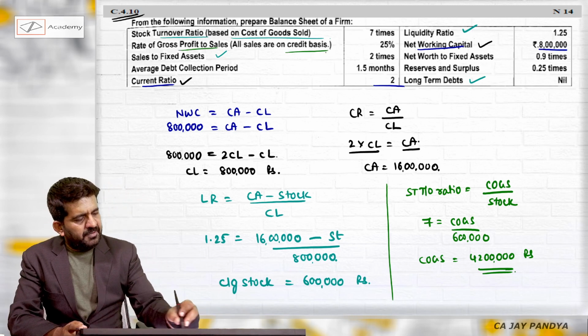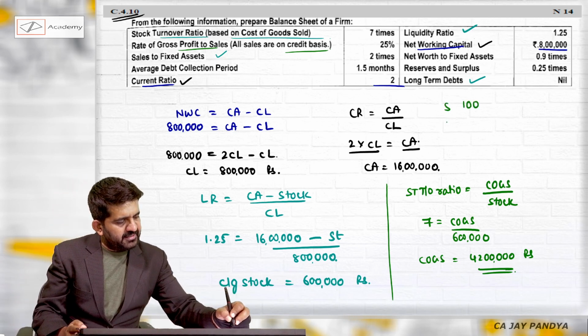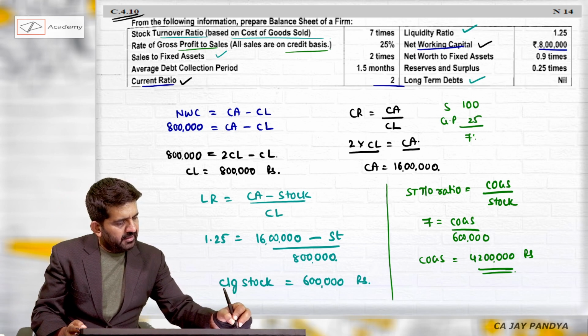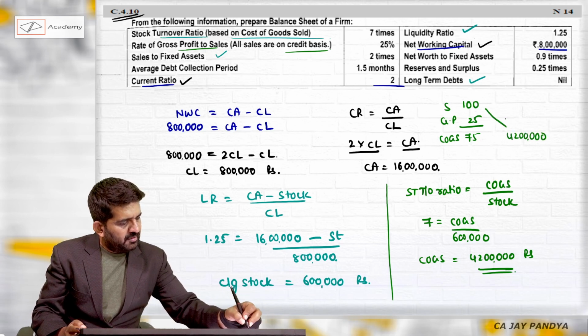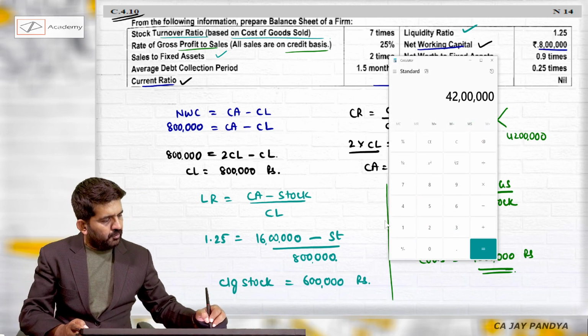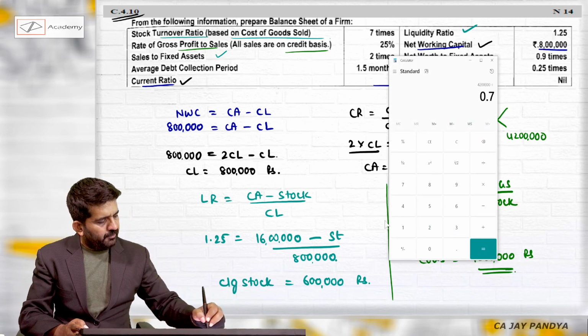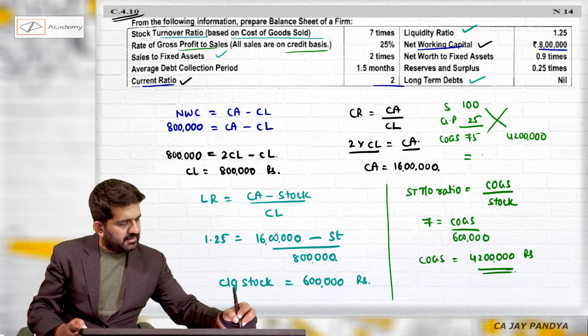Rate of GP is 25%. So if 100 is the sales, GP is 25 and 75 is COGS. Here COGS is 42 lakhs. By cross multiplication, I can find out the answer. 42 lakhs divided by 0.75, which is 56 lakhs.